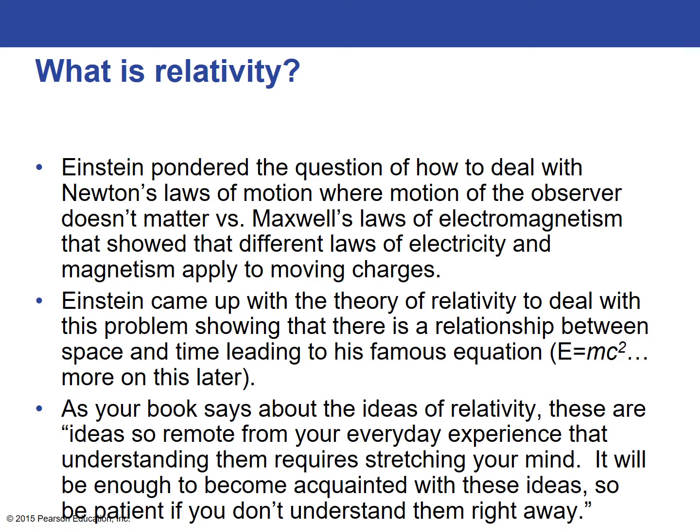And so he came up with a theory of relativity to deal with this problem, showing that there's a relationship between space and time, leading to his famous equation E equals mc squared. And we'll cover that equation at the end of the chapter. Now, as your book says about the ideas of relativity, these ideas are so remote from your everyday experience that understanding them requires stretching your mind. It will be enough to become acquainted with these ideas, so be patient if you don't understand them right away.